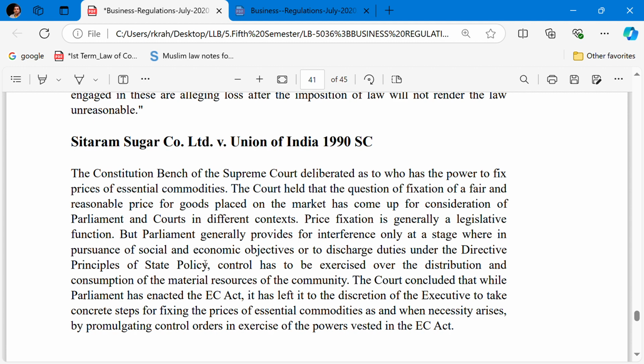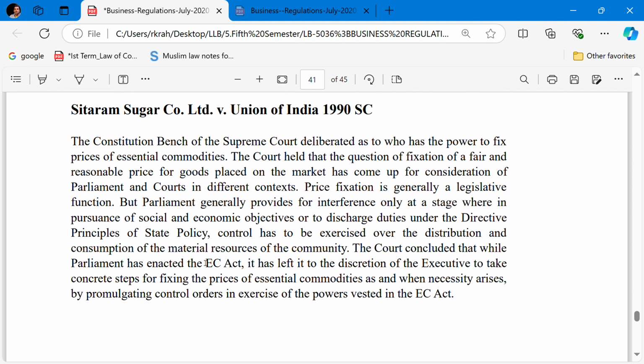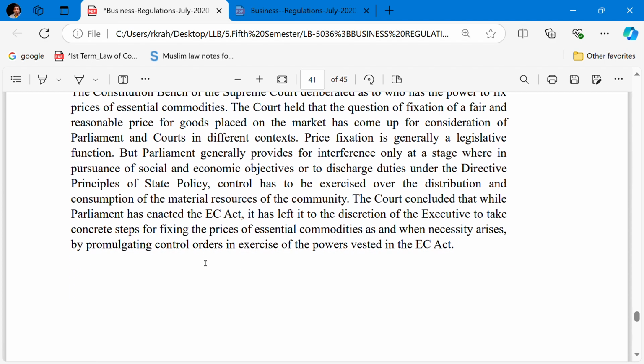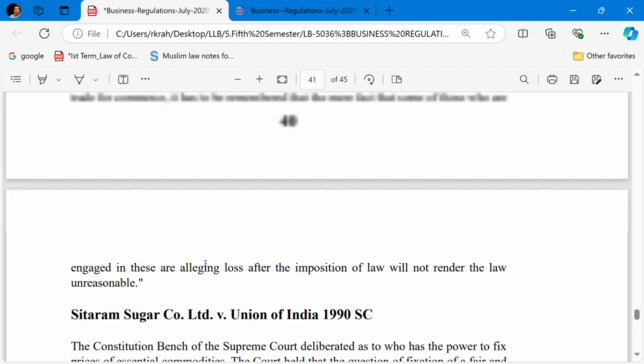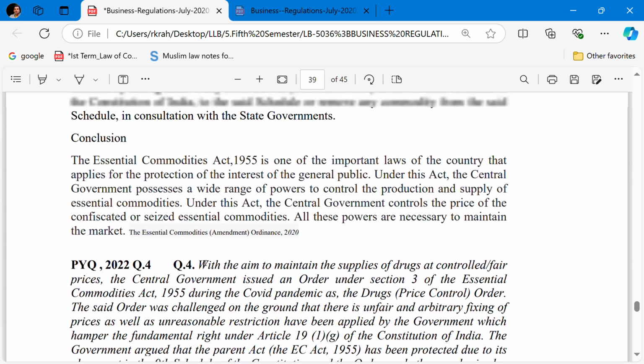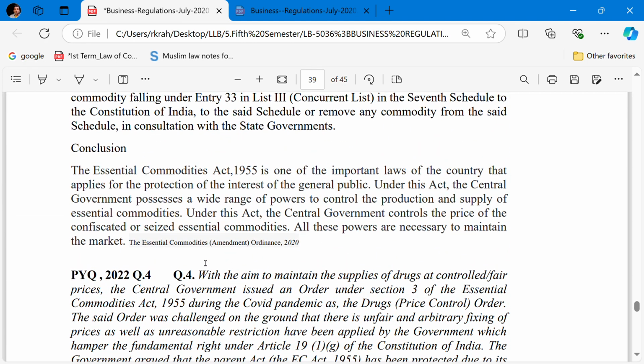The court concluded that while the Parliament has enacted the Essential Commodities Act, it has left it to the discretion of the executive to take the concrete step of fixing the prices of the essential commodity as and when the necessity arises, by promulgating the control order in the exercise of the power of the state under the Essential Commodities Act. So we have covered the three topics, that is the SARFAESI Act, PMLA Act and the Essential Commodities Act.